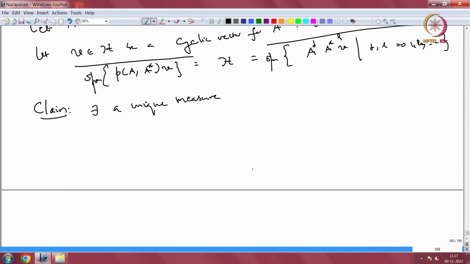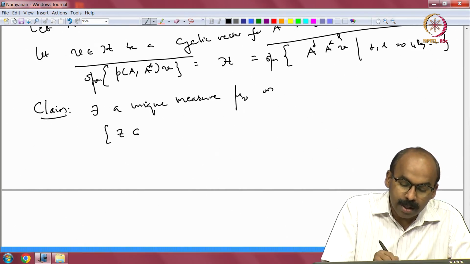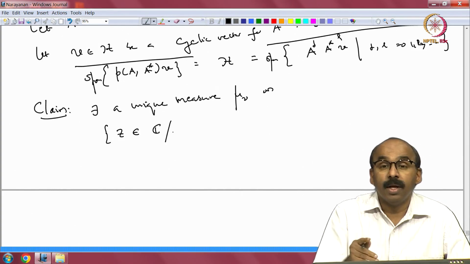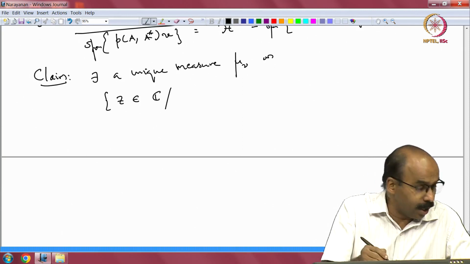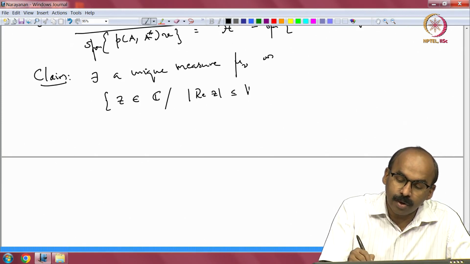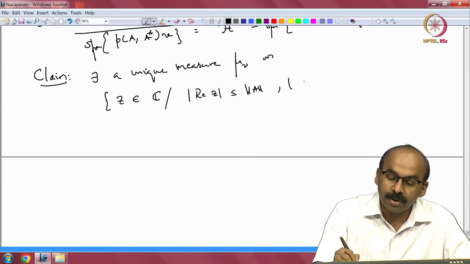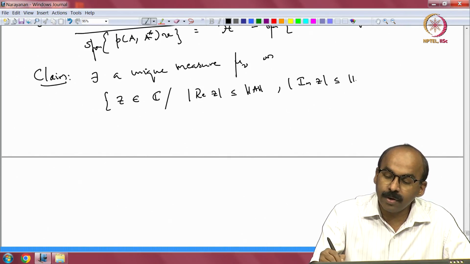So, the measure you can say is unique, let us say mu sub V, on the way we are going to write down is, so you look at all those z in the complex plane, such that modulus of the real part of z is less than or equal to norm A, comma, modulus of the imaginary part of z is less than or equal to norm A.